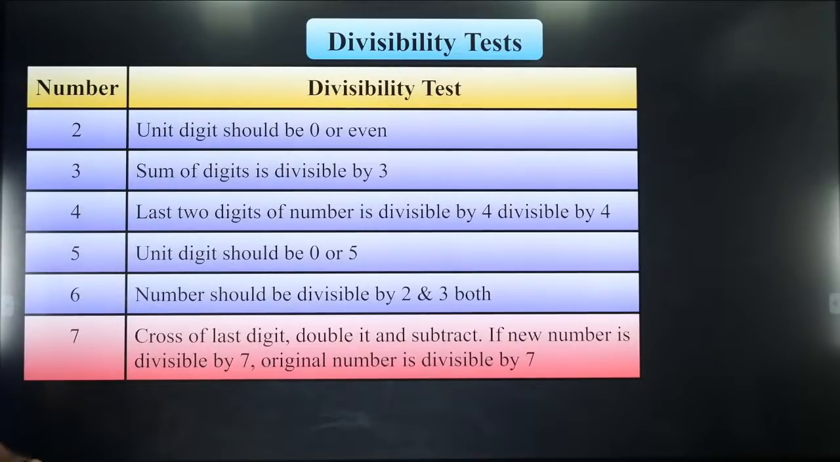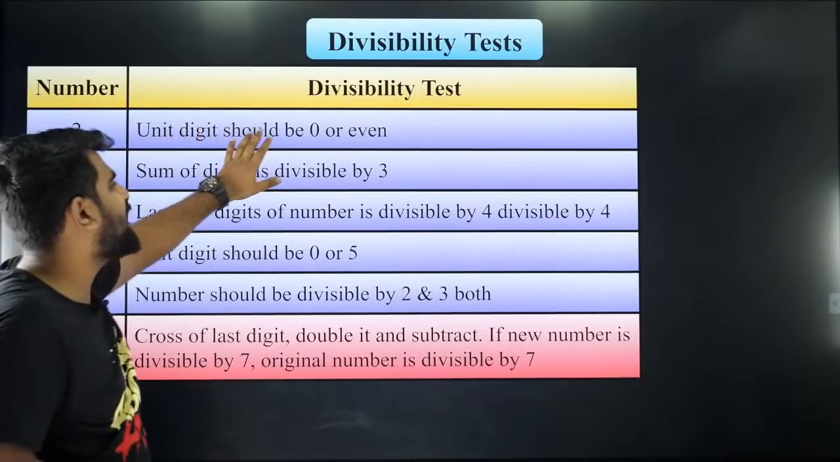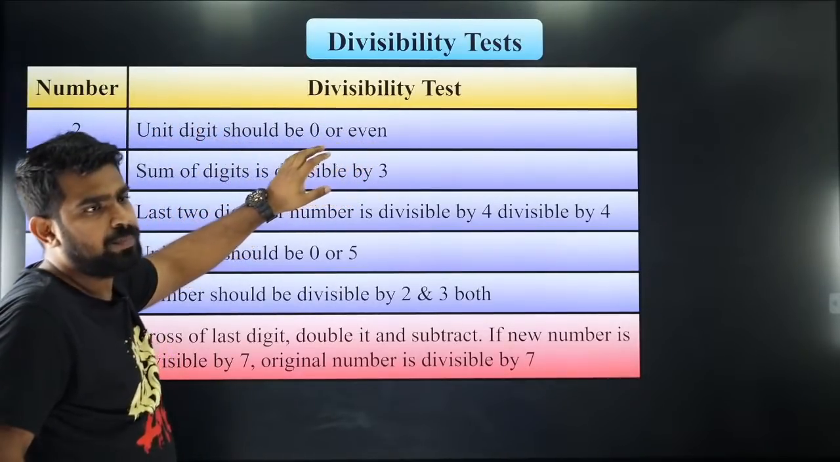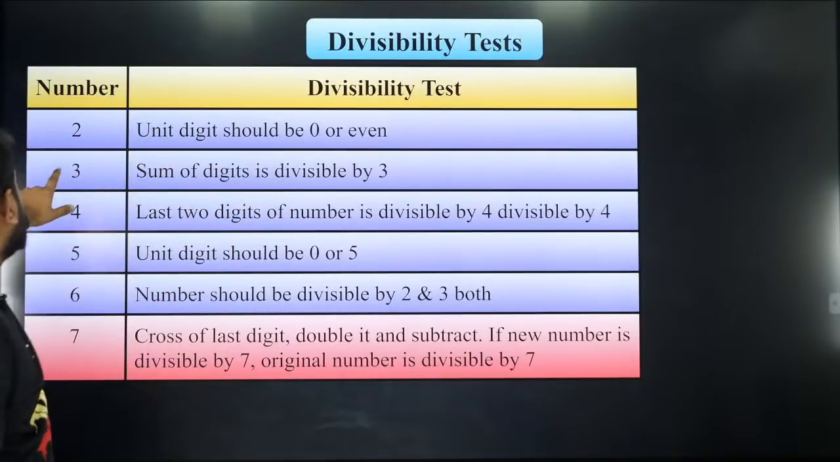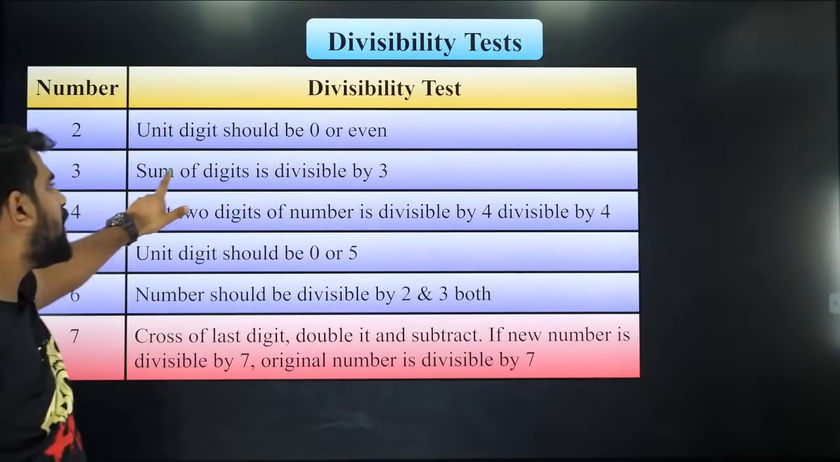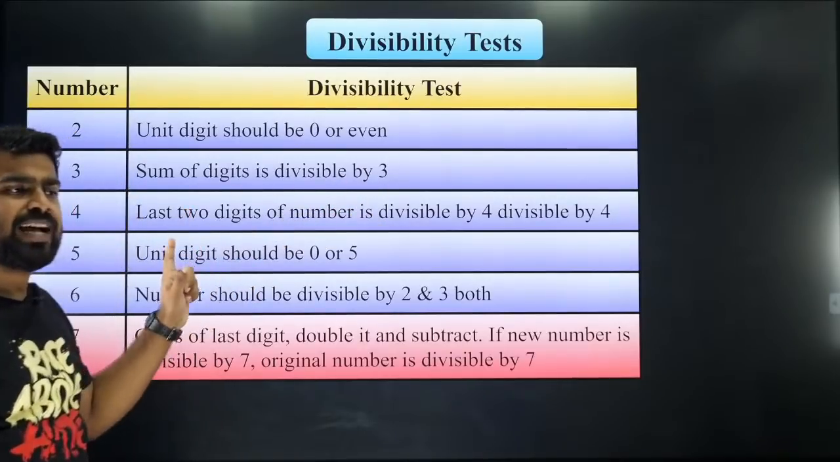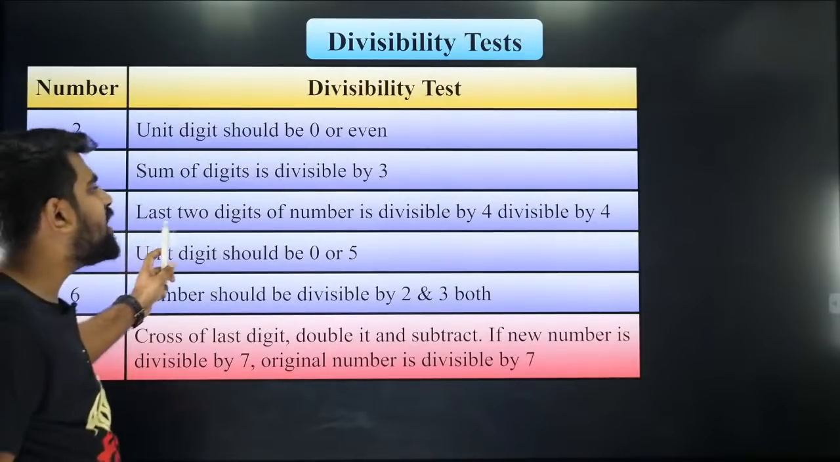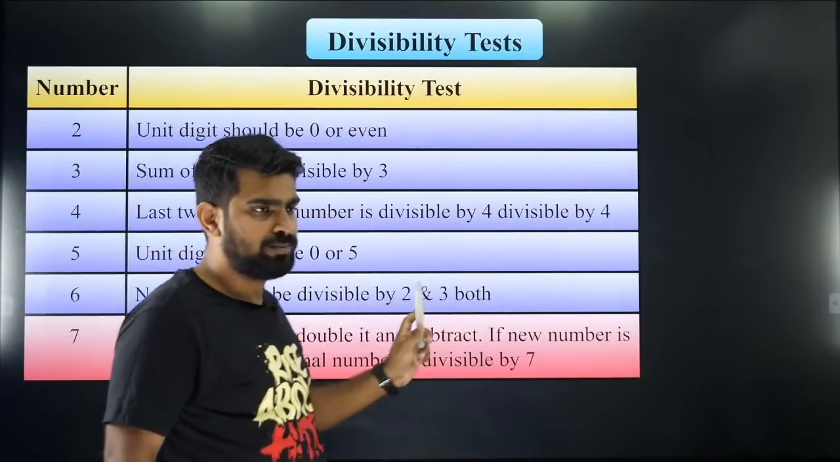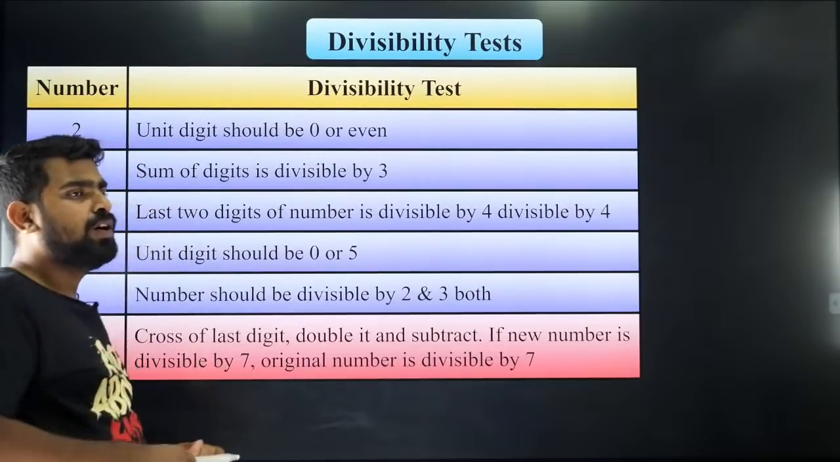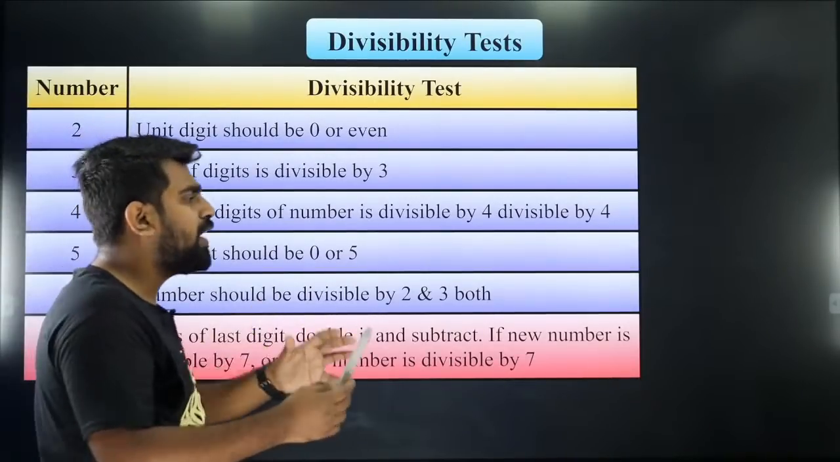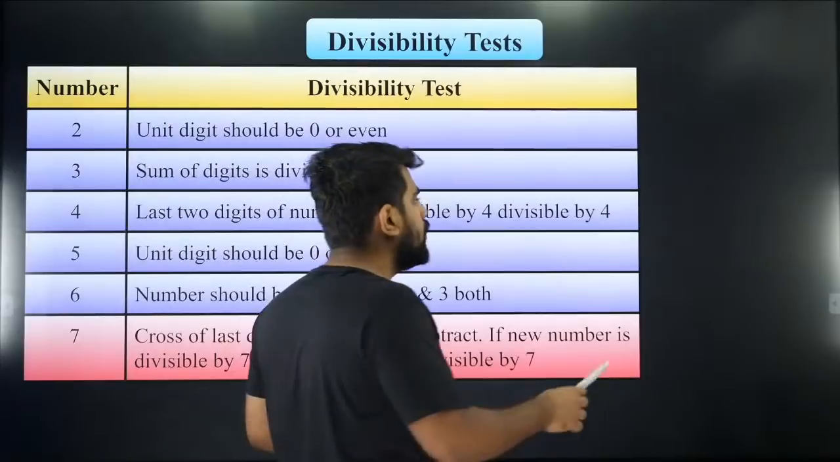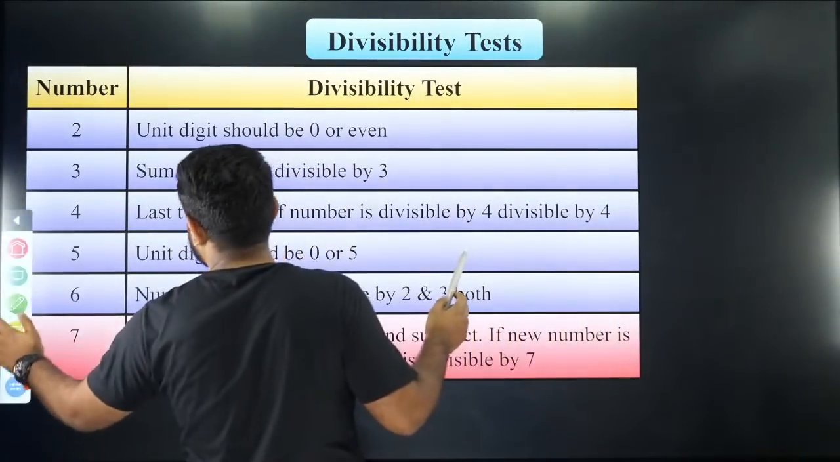Okay. So for divisibility by 2, the units place should be 0 or even, and that is very obvious. And divisibility by 3, the sum of the digits should be divisible by 3. That is also something which everybody is aware of. Okay. And divisibility by 4, the last 2 digits should be divisible by 4. For example, if you have 100045 or 1000, let's say you have a number like this.